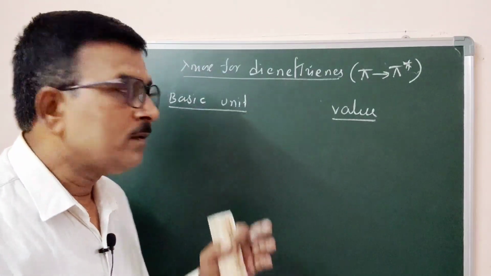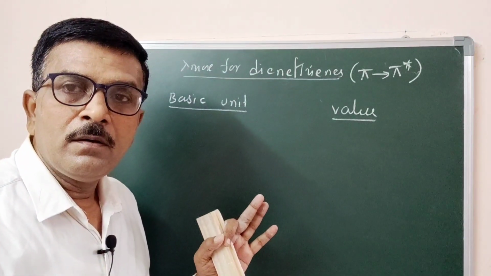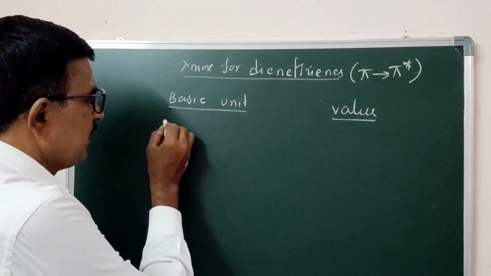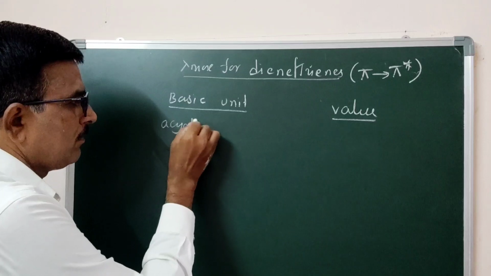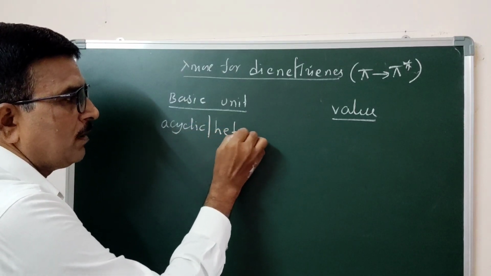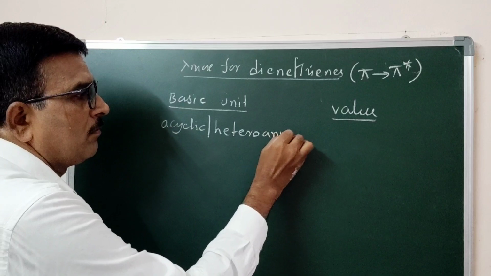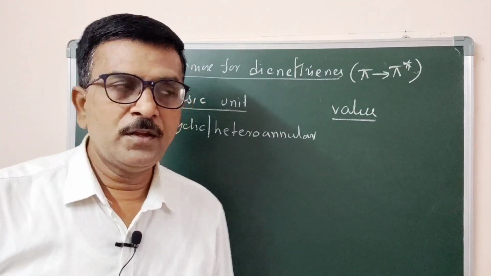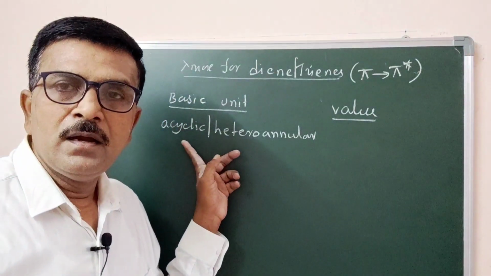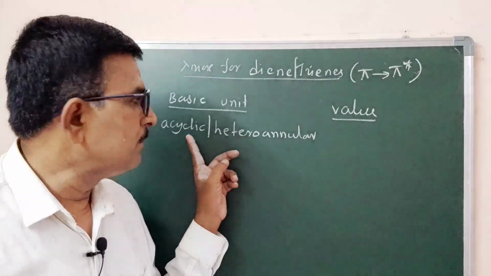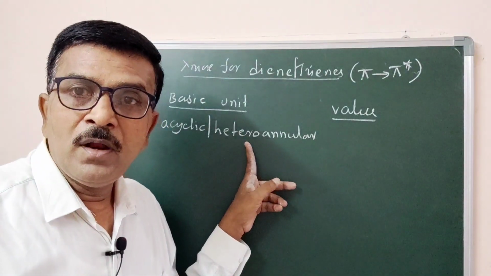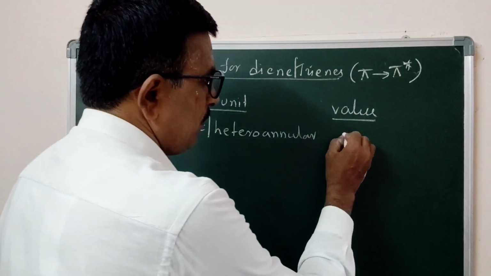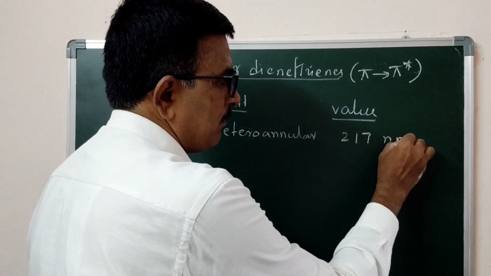In our molecule, if the molecule belongs to an acyclic system or heteroannular system, if it is an acyclic diene or triene or heteroannular system, then the basic value is 217 nanometer.